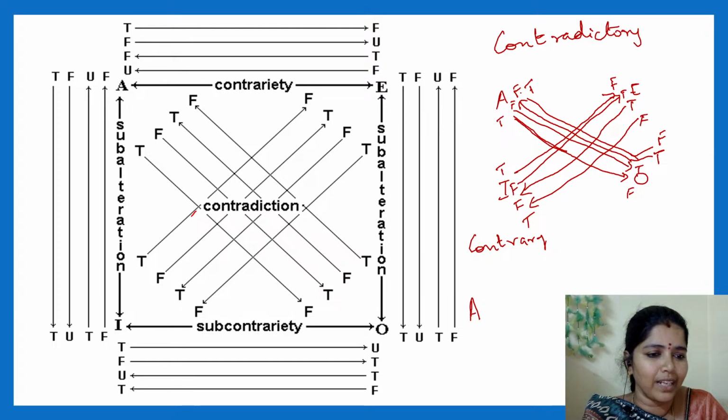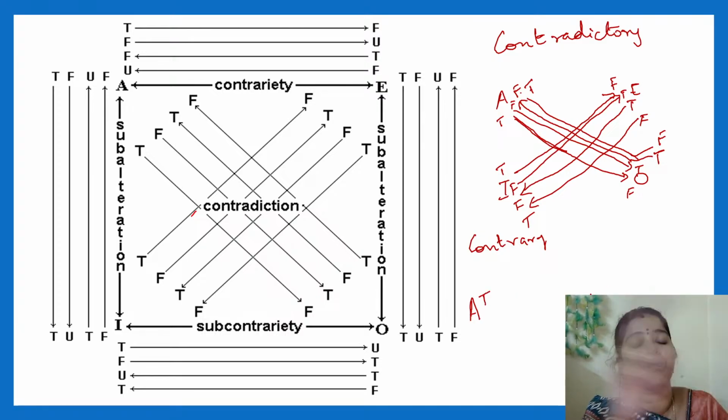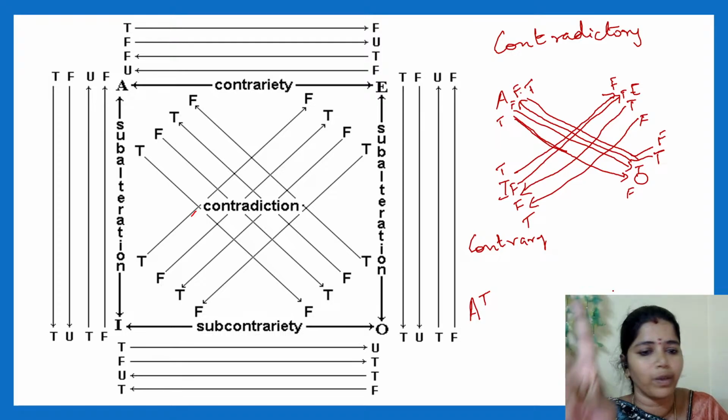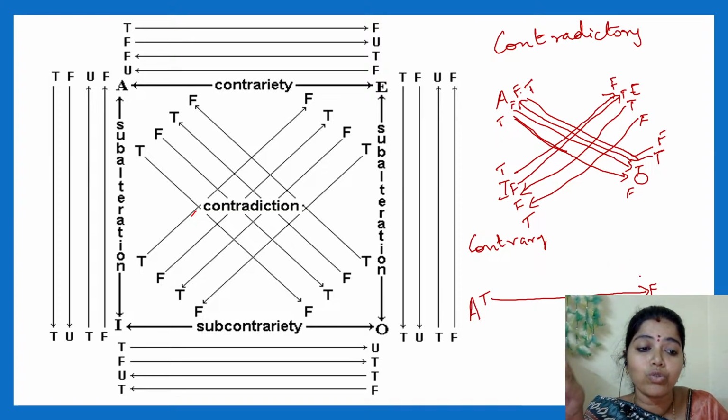A type and E type. Again draw 4 lines. Whenever I say this statement is true, the contrary statements cannot both be true together. So whenever it is true, the inference we make from this A type statement will be false. Remember, they cannot be true together.